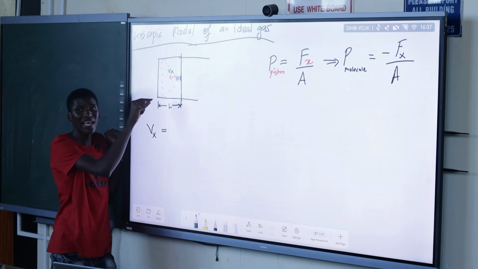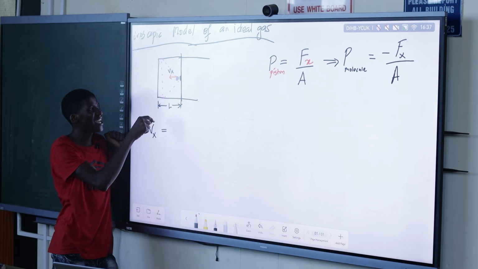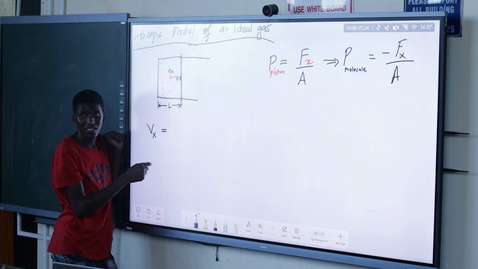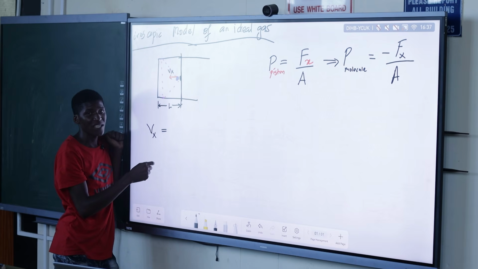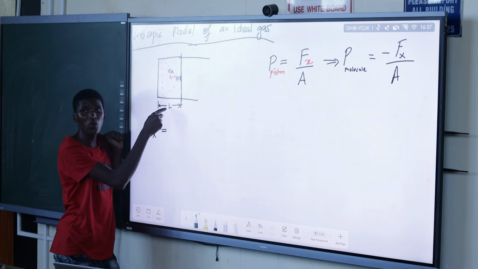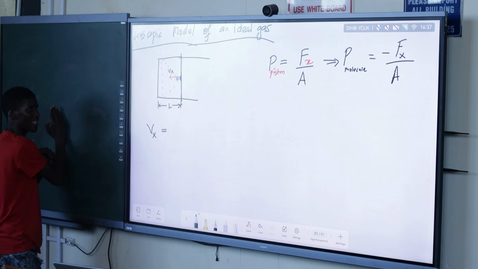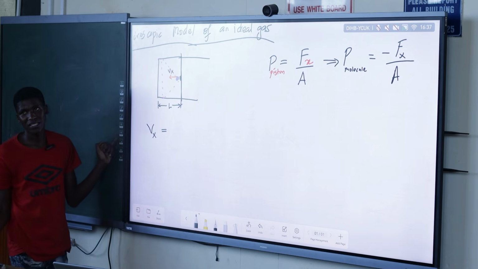When we want to find the average velocity, the average displacement moved from here to there and back is 2L, because it traveled from one end to another and came back. Do you see what I mean? Yes.